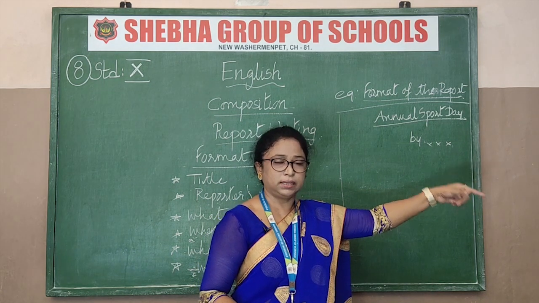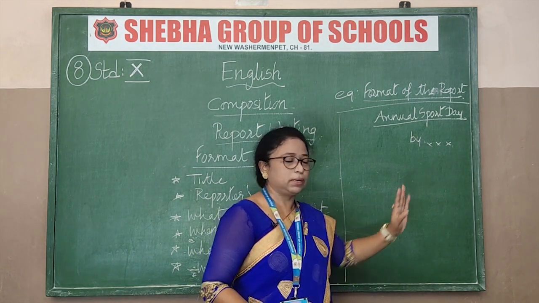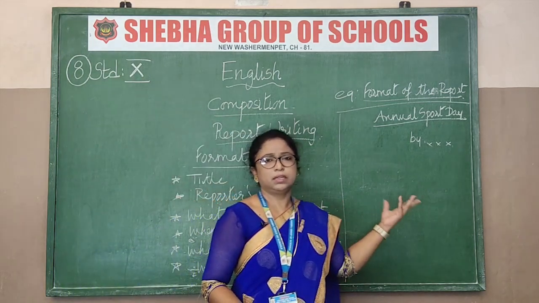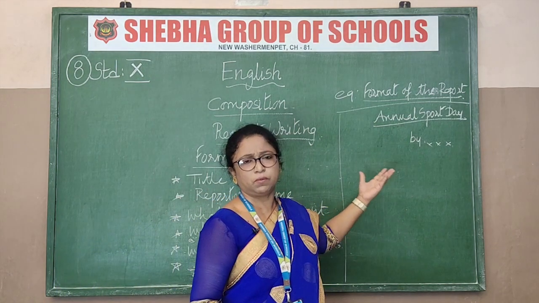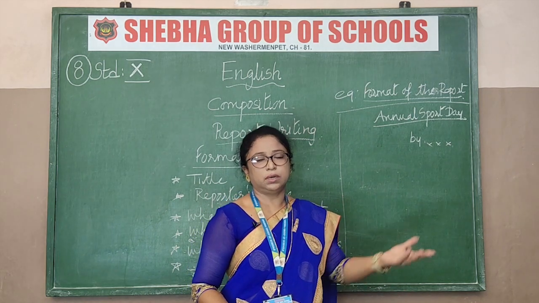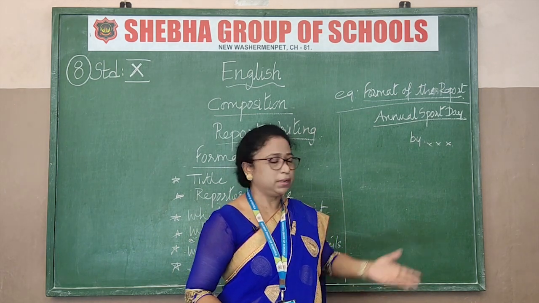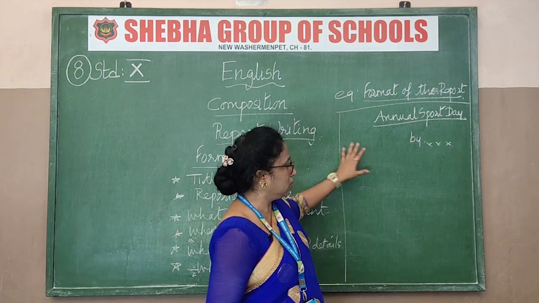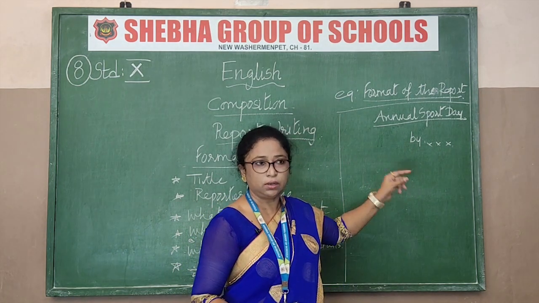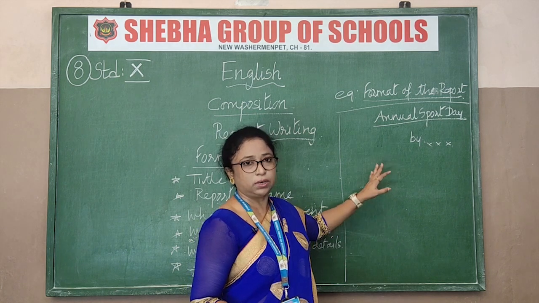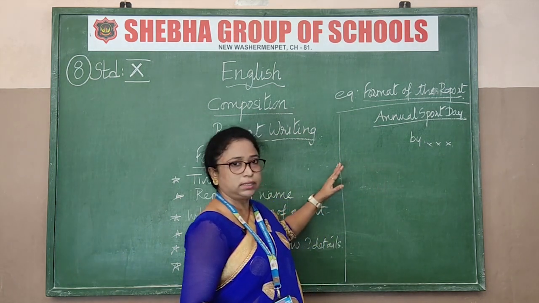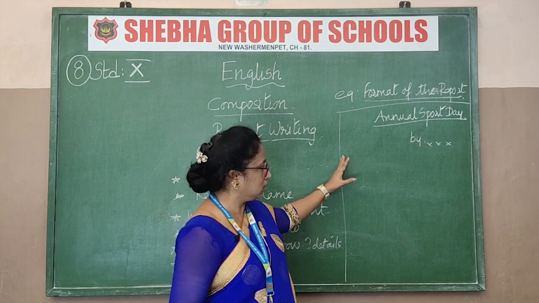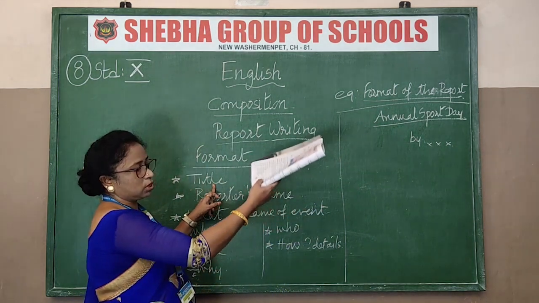Is it indoor or outdoor? That one. Then next is what? Then why? For what is it taking place? Sports, to encourage sports. Sports day is held for what? To encourage sports, to bring out the talent among the students. So that you write there. So starting itself, short, in a sentence only, not in point form. In a sentence, just join all this and write it. Each thing should be highlighted. When you are giving it, that is the event, that is the title, of course, it will be highlighted.